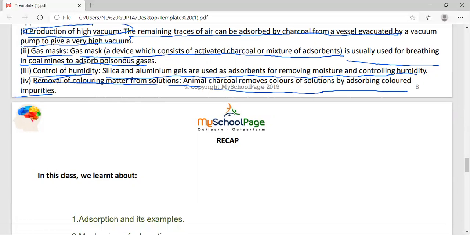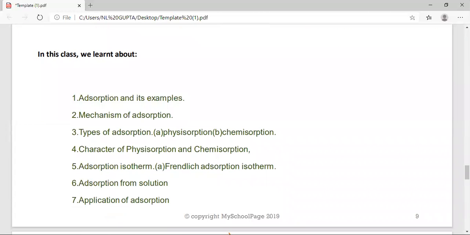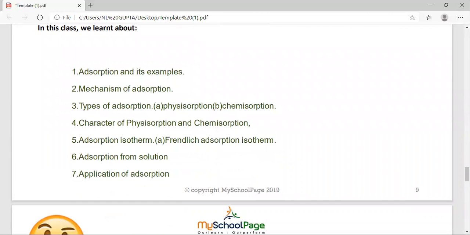What did we learn in this chapter, student? In this class, we learned about adsorption, mechanism of adsorption, types of adsorption, characteristics of physisorption and chemisorption, adsorption isotherm, adsorption from solution, and applications of adsorption. Okay, next one.